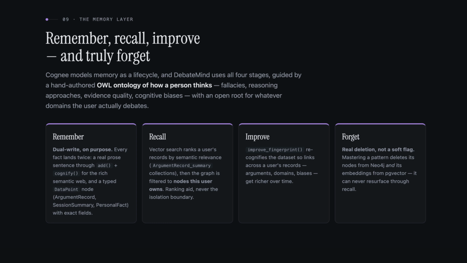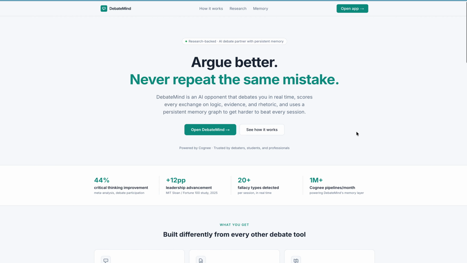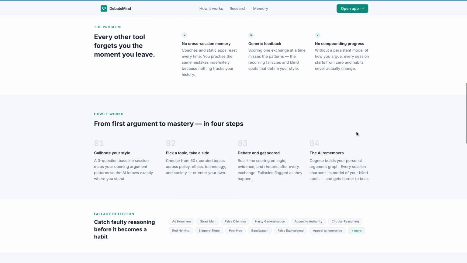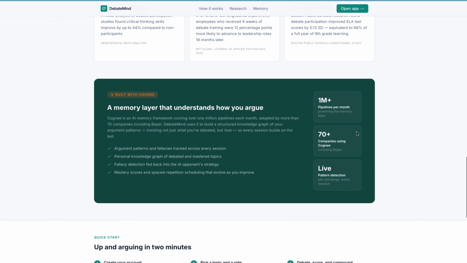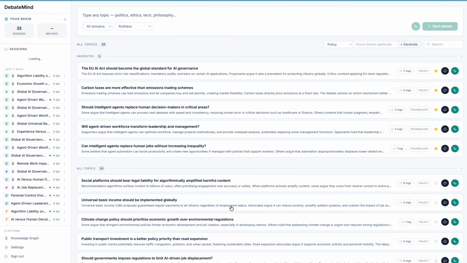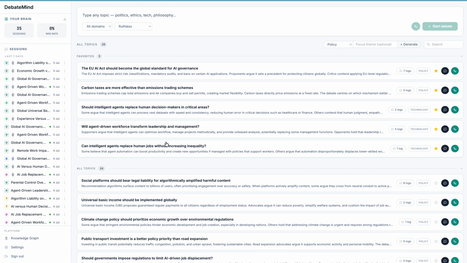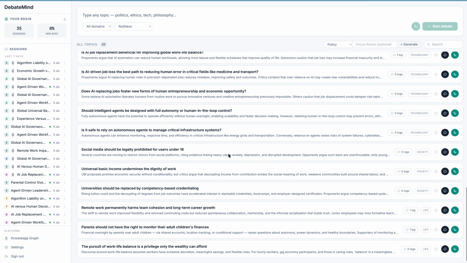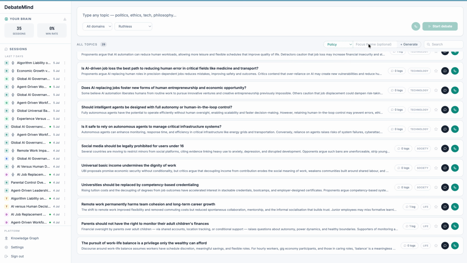Now let's move on to the demo. This is the application. These are the commonly used debate topics. If you want more, you can generate them. It's user centric, so if you want a debate on a certain topic, feel free to generate it here.